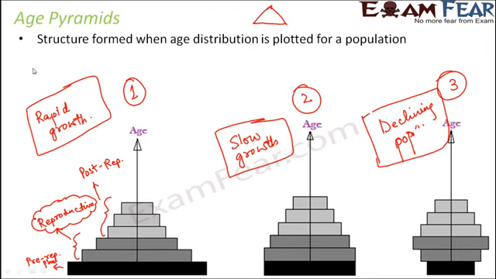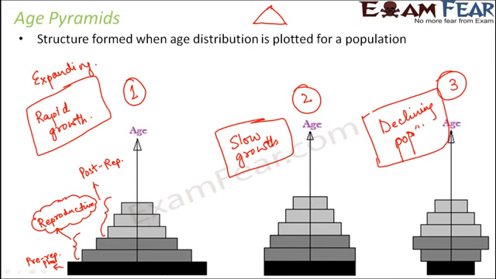When it has rapid growth, that would mean the population is expanding. But it is just the reverse of 3. So 1 and 3 are the two extreme scenarios. In one scenario, the population is expanding very fast. In the other scenario, the population is declining. And it is all determined by the base of the pyramid.